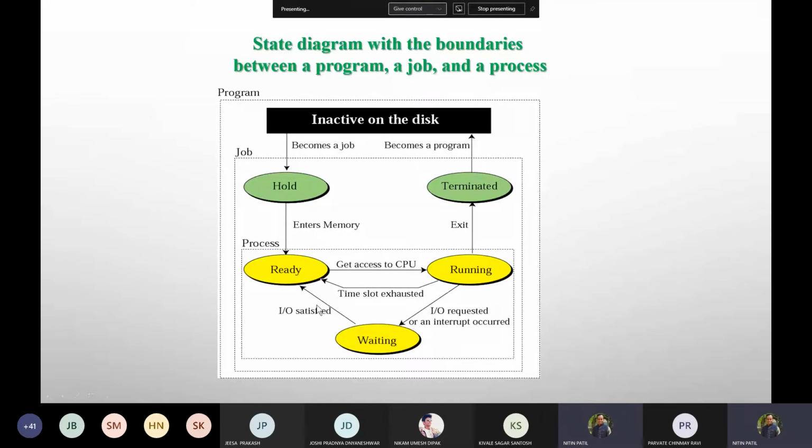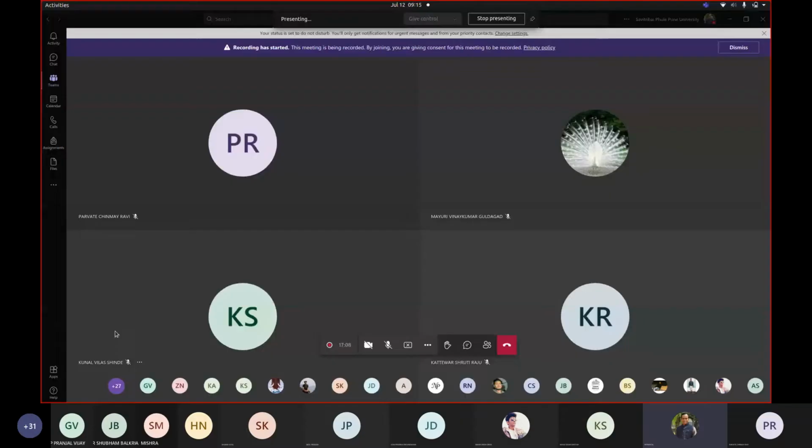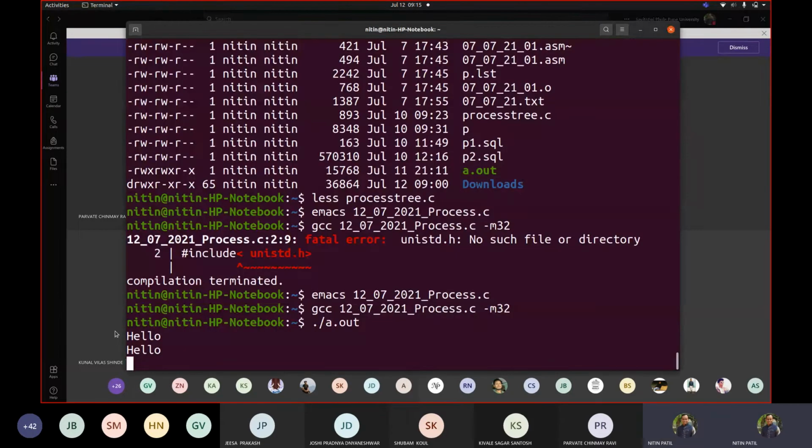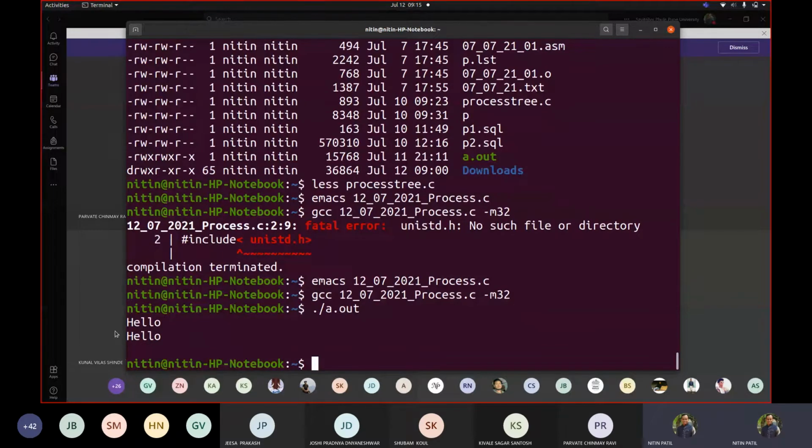ready. Now let me go back to my Linux screen again, so that I can show you what happens if I fulfill it, because see, there are two instances running for a.out. Now if there are two instances running, ultimately what exactly does it mean? If two instances are running, if I fulfill input for one through the getchar, whatever the getchar is given. Okay, here suppose I press enter, now what will you assume? Is our execution done?